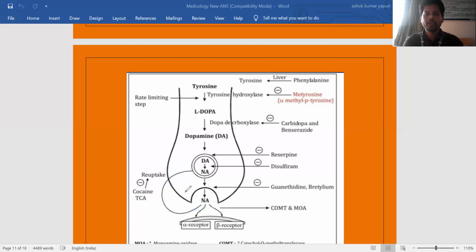So the termination of action is by one mechanism, reuptake, another mechanism, metabolic degradation, and another mechanism, which is not mentioned here, autoreceptors. The autoreceptors in the sympathetic system for catecholamines are alpha 2. In acetylcholine synthesis, I told you the M2 receptors are autoreceptors. Here the autoreceptors are alpha 2 receptors.